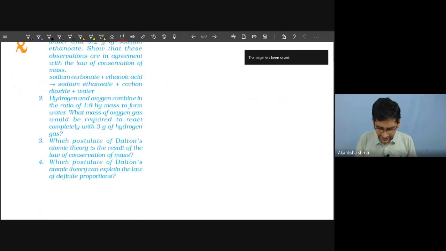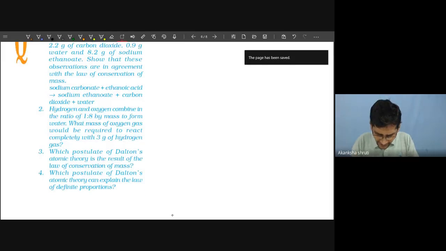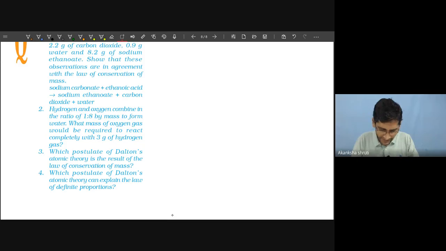Let us start with the last one. Which postulate of Dalton's atomic theory can explain the law of definite proportion? Yes, students, can you tell me the answer to question number 4? Which postulate? Not the postulate number 1, 2, 4, 5, 6; you have to write the statement. So which postulate of Dalton's atomic theory explains the law of definite proportion?